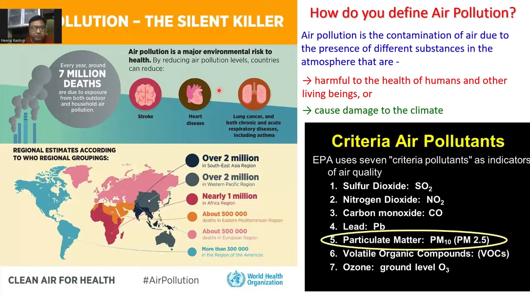Now there are thousands of species in the air. So how do you know which thing is actually an air pollutant? For that, the EPA, Environmental Protection Agency, has defined criteria pollutants. These are representative of air pollutants. They are sulfur dioxide, nitrogen dioxide, carbon monoxide, lead, particulate matter, which is PM10 or PM2.5, or aerosol, which I'll be talking about, then volatile organic compounds, called VOCs, and ozone. But I'll be focusing mainly on aerosols.